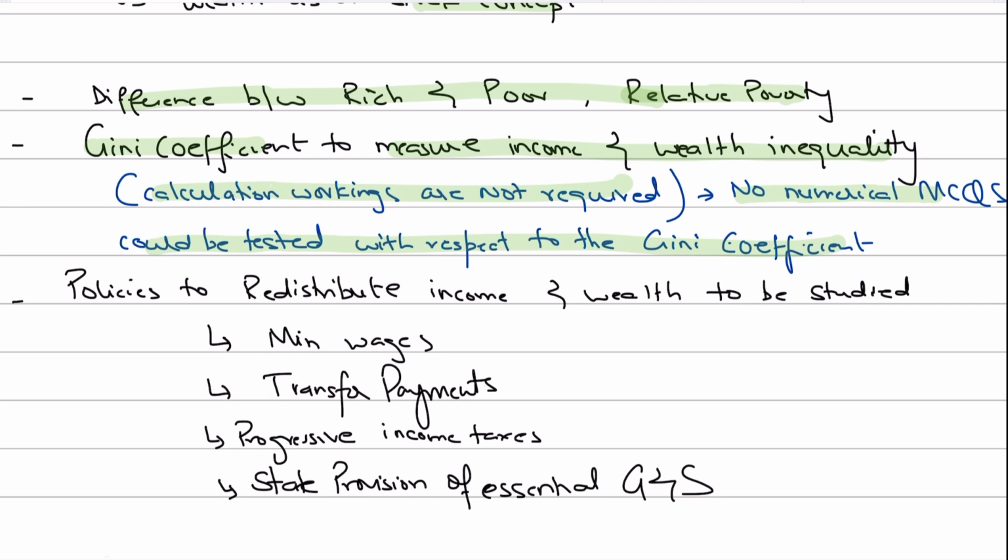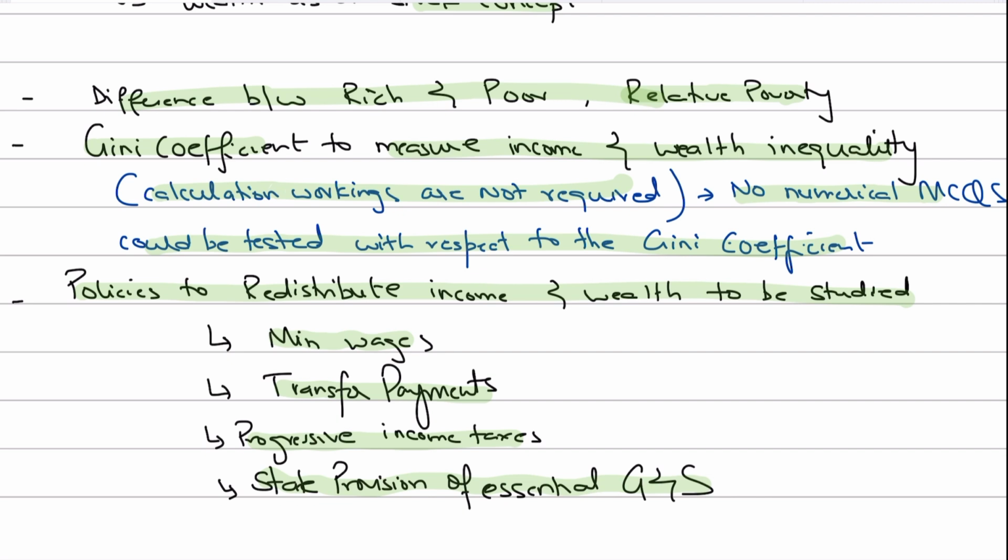Okay. Another thing under this subsection that you need to know is what the policies are that could be used to redistribute income and wealth. How could the government come up with policies to reduce the gap between the rich and the poor? How could the government reduce the disparity between the rich and the poor? How could they redistribute incomes more equally from the rich to the poor? Such as through the implementation of minimum wages, transfer payments, progressive income taxes, and the state provision of essential goods and services, right?